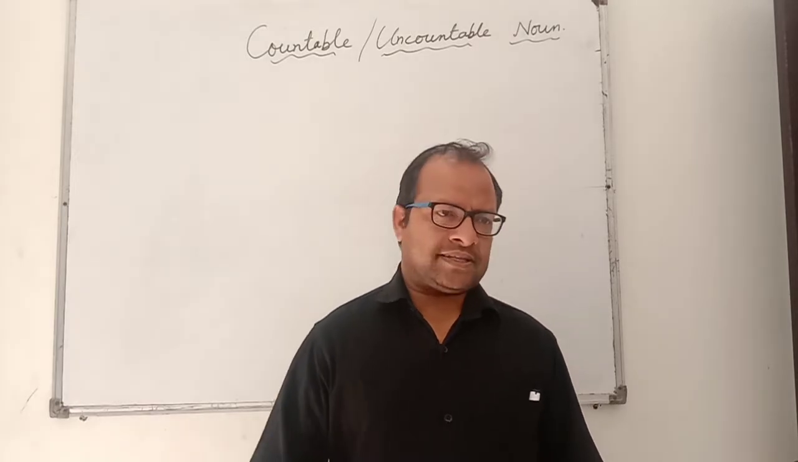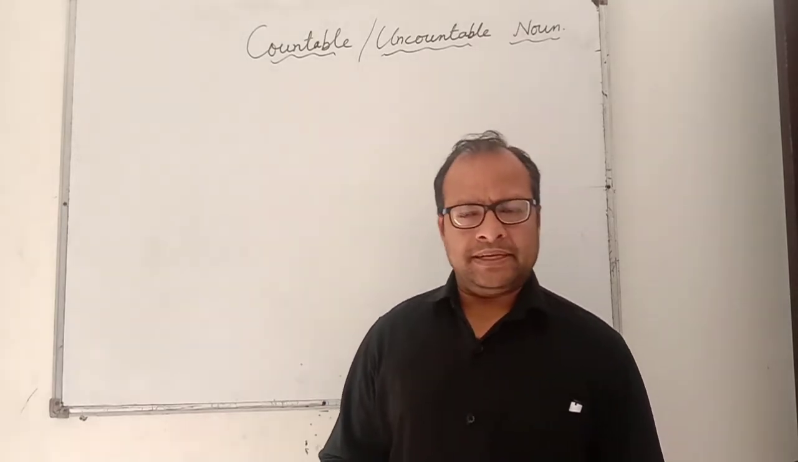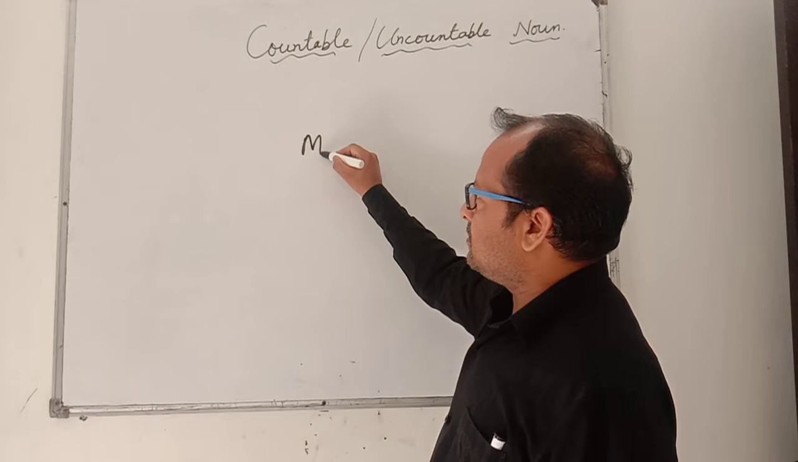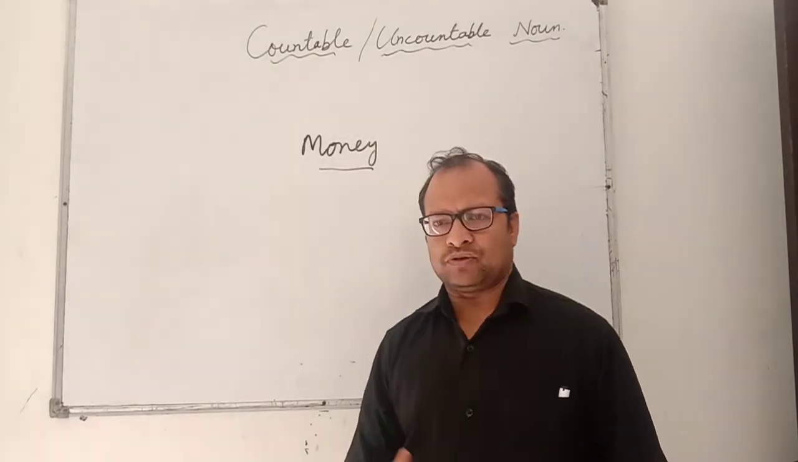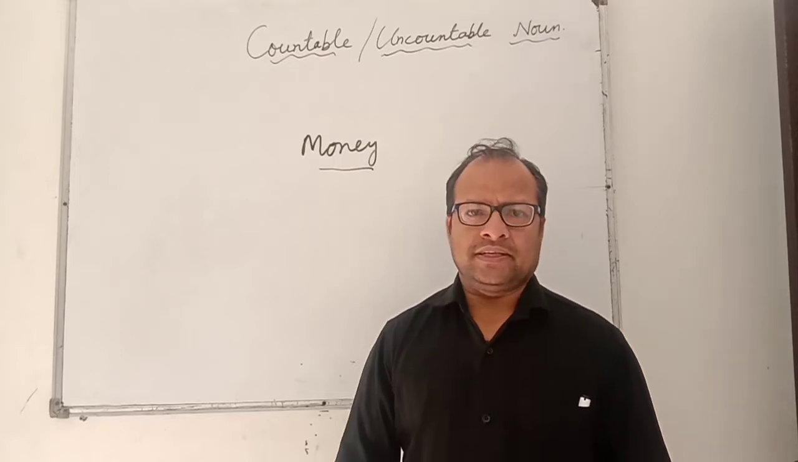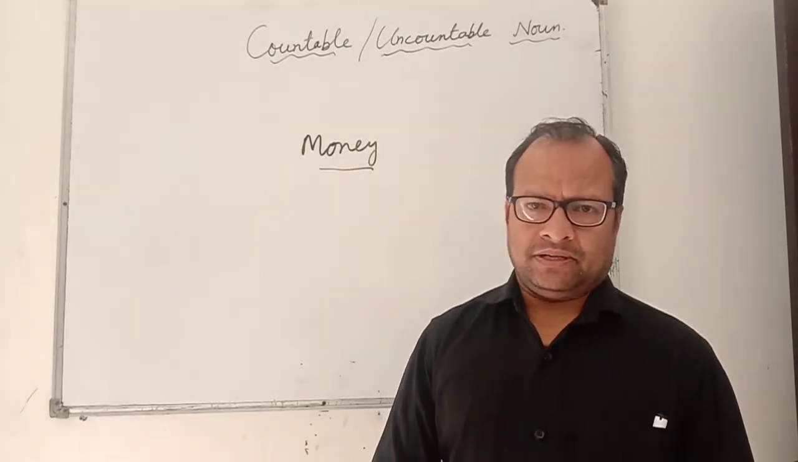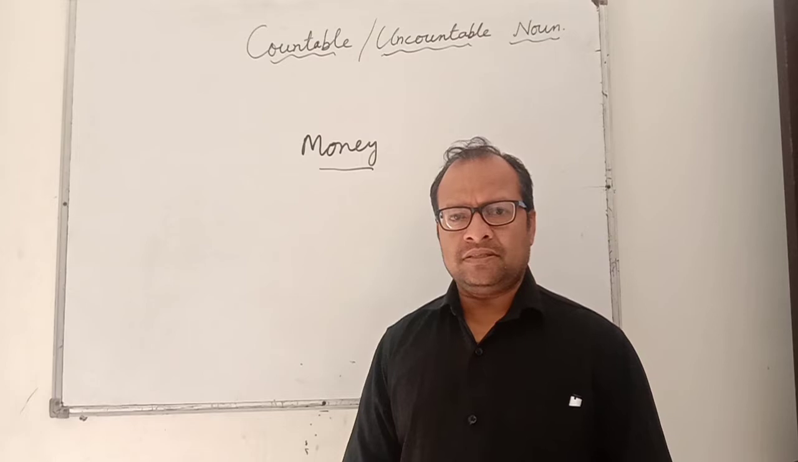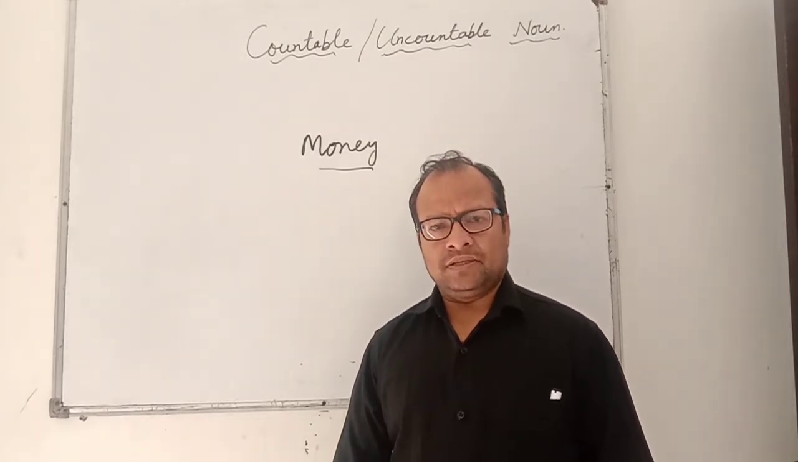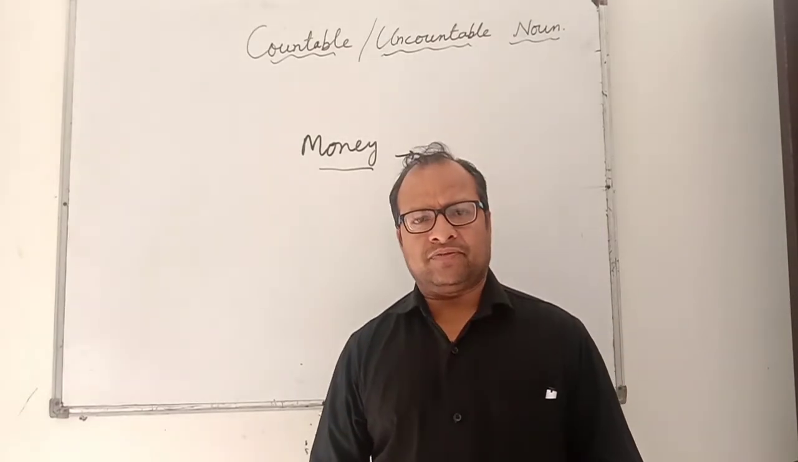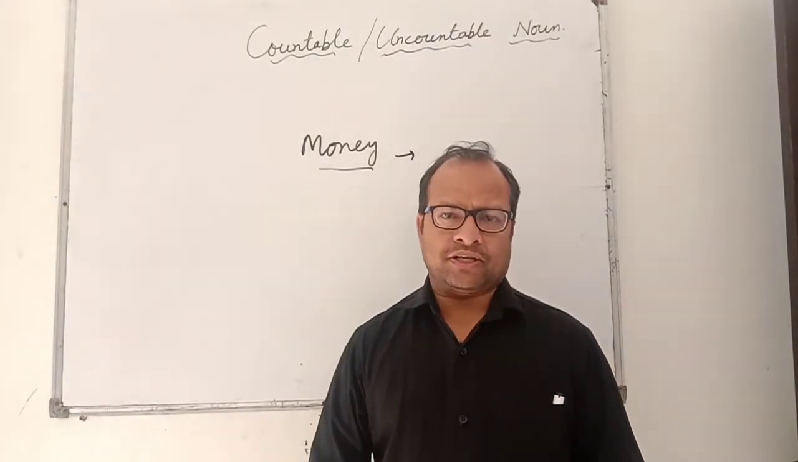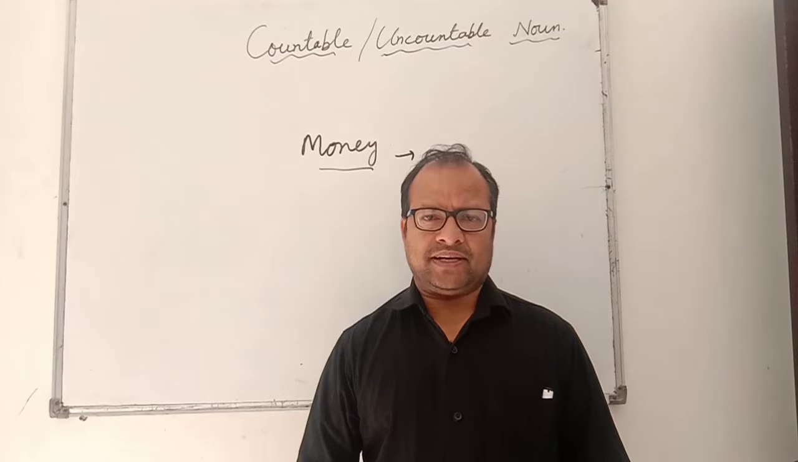Let's start with one example, money. Money, is it countable or uncountable? Most people think that it is countable because we can count money. However, it is uncountable. Money is uncountable. The reason is that one cannot say with full confirmation what money you are talking about. Now let's take one example.